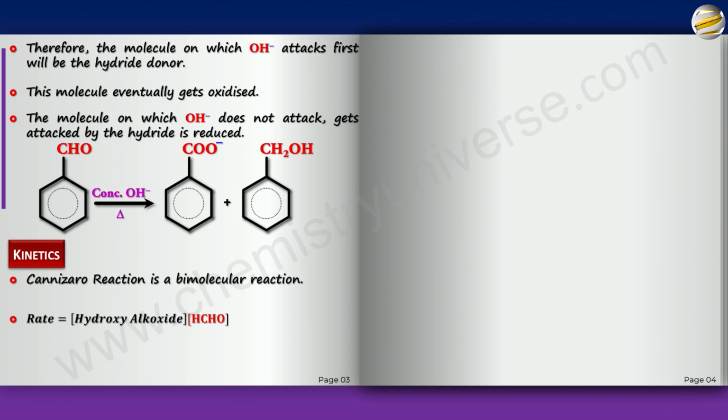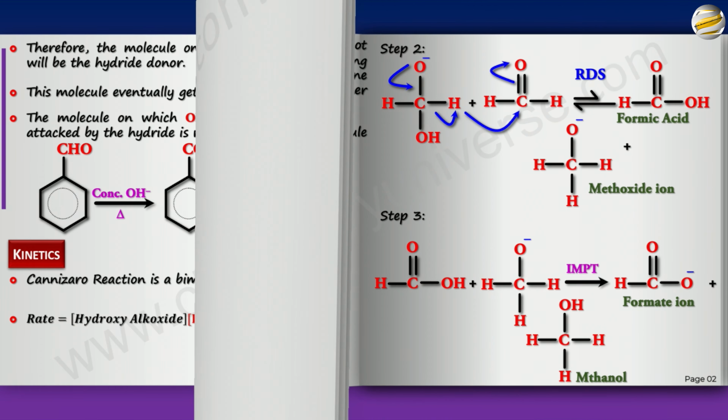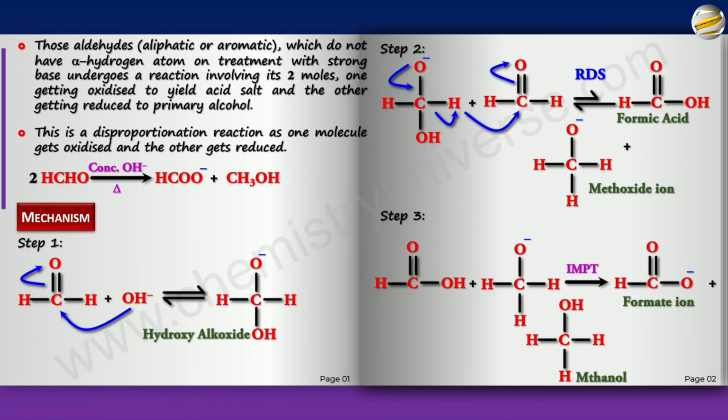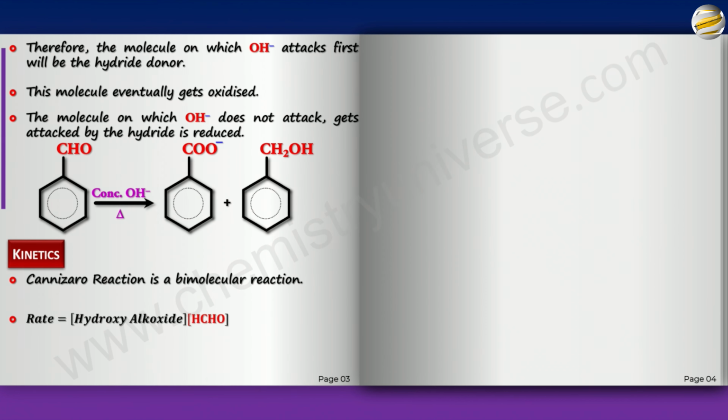But you also know from the first step, if you look at the first step again, the hydroxy alkoxide ion is in equilibrium with OH minus and aldehyde. So this would mean that the hydroxy alkoxide ion over aldehyde and hydroxide would be the K equilibrium constant of reaction 1.